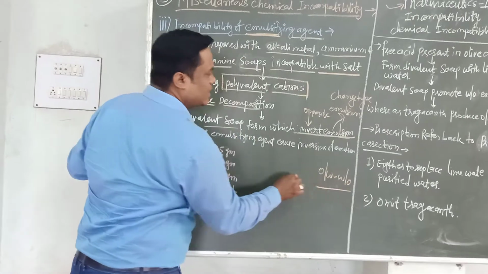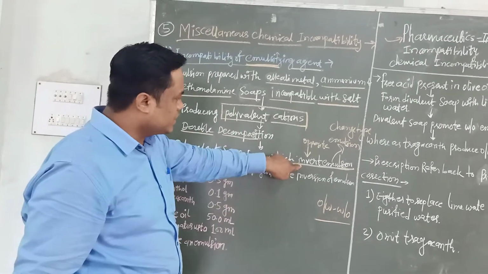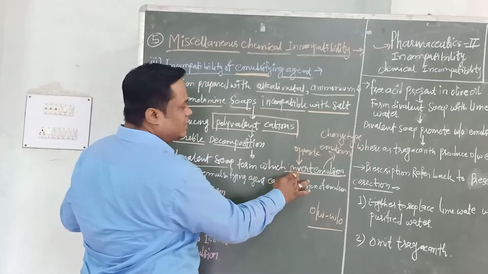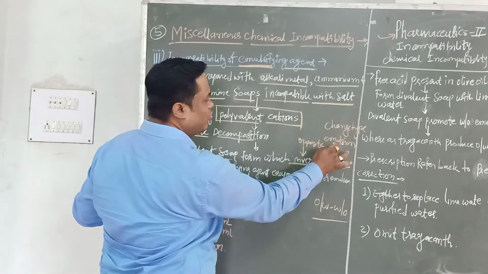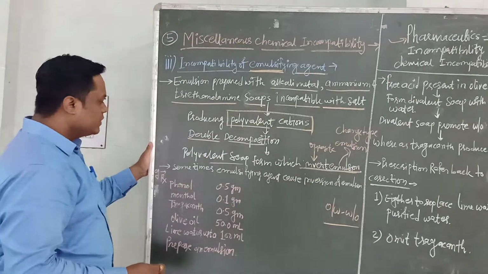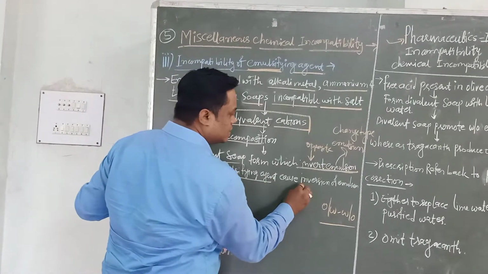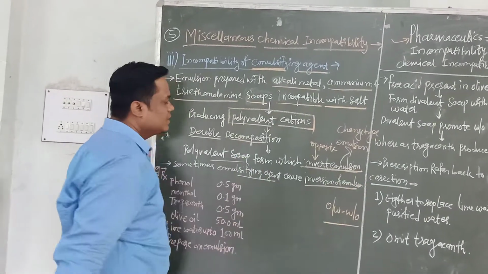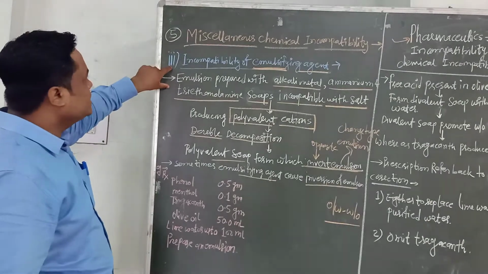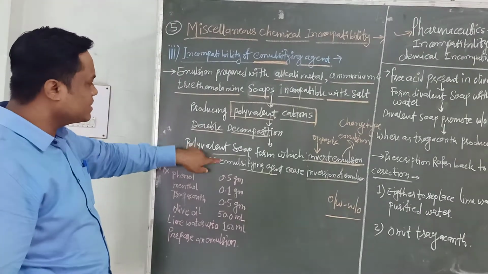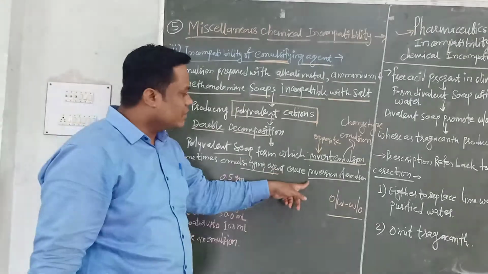These are the types of emulsions. Sometimes the emulsifying agent also causes the inversion of emulsions. The first interaction is inversion of the emulsion, and second is the presence of an emulsifying agent which inverts the emulsion.